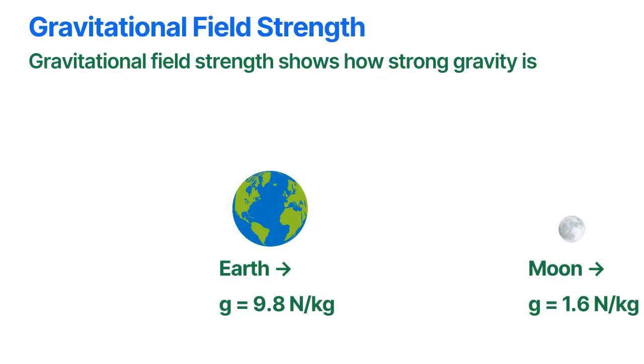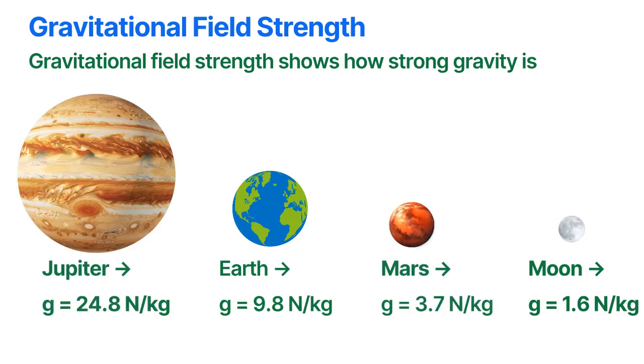Gravitational field strength is different on different planetary bodies. On Earth, the gravitational field strength is 9.8 newtons per kilogram. While the Moon has a much weaker gravitational field strength of 1.6 newtons per kilogram, which is why astronauts can jump higher there.